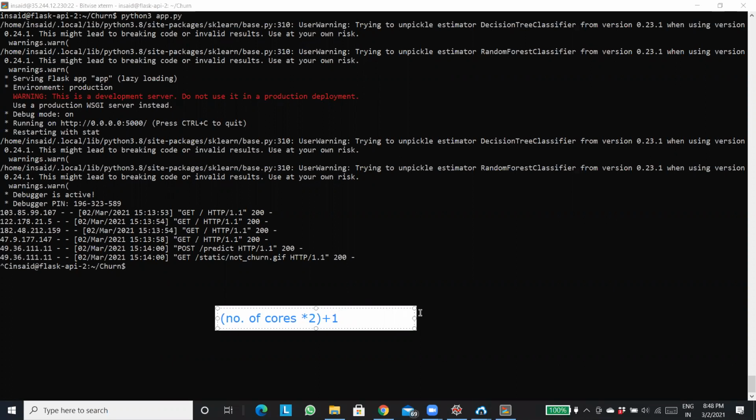Now for that we have something known as Gunicorn. I'll just clear the screen. Okay. So with the cores, there will be 9 workers. Yeah, correct, Sandeep. For that we have something known as Gunicorn.